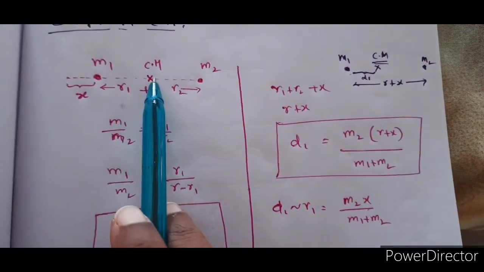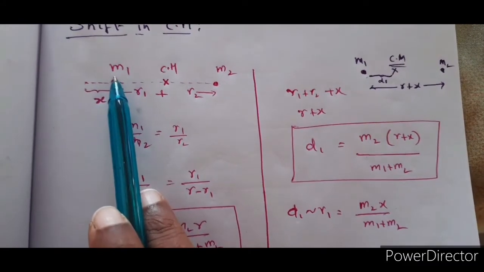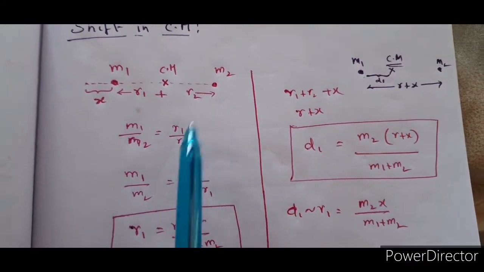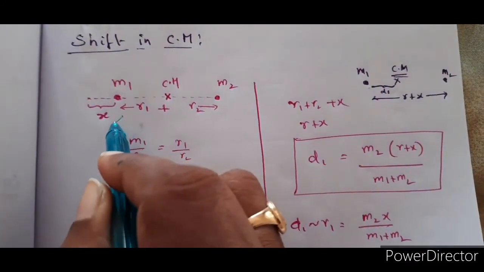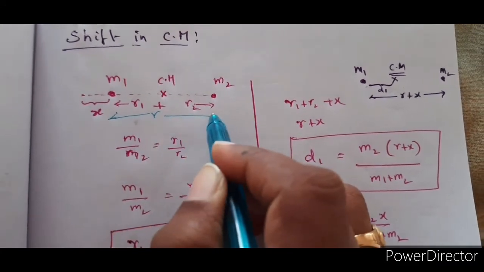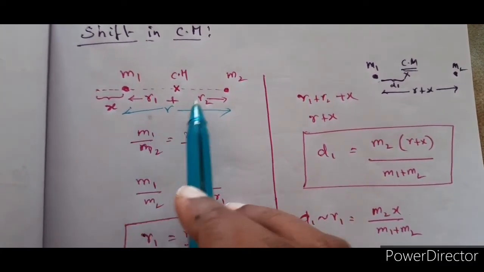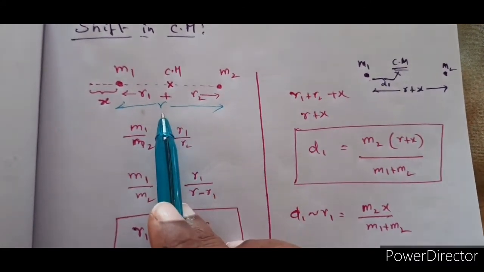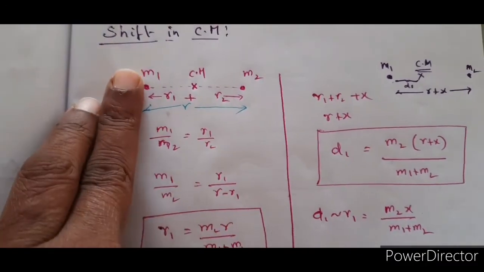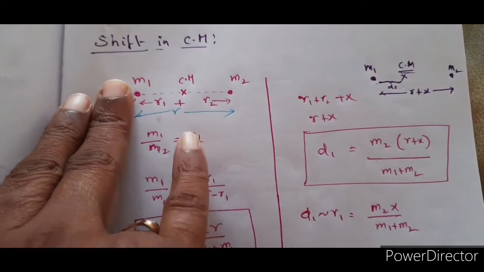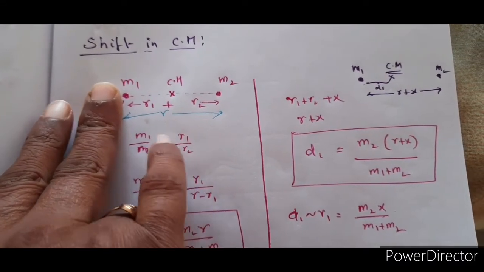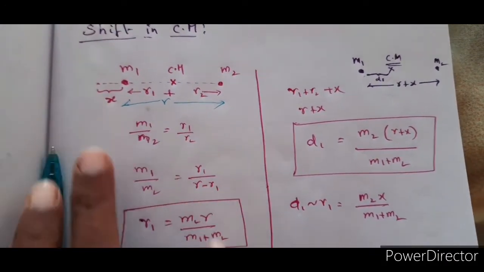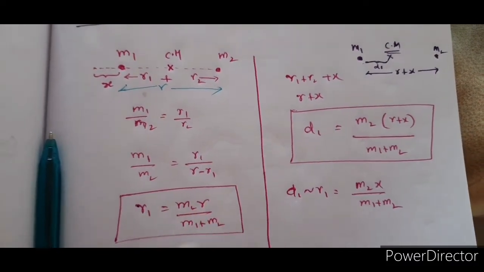Okay, so now let us suppose that this is the center of mass of a two particle system with m1 and m2, initially at a total distance of r. Here r1 can be written as r minus r2, or r2 can be written as r minus r1, because r1 plus r2 is r. This is the situation initially. So according to the concept of center of mass, you write m1 by m2 is equal to r2 by r1. In place of r2 you can write r minus r1. Thus r1 is equal to m2 r by m1 plus m2.